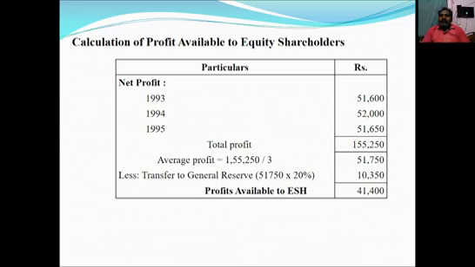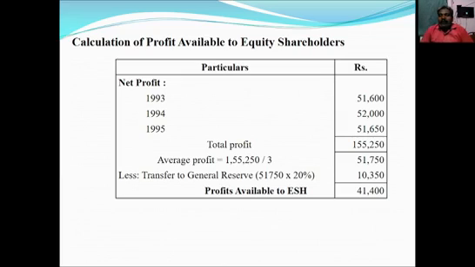Less transfer to reserve. Generally, the company transfers 20% of profit, and here they have given 20% in each and every year. That means we should take it from the average profit. So from average profit, we should calculate 20%. That amount is 10,350. It should be deducted from the average profit.